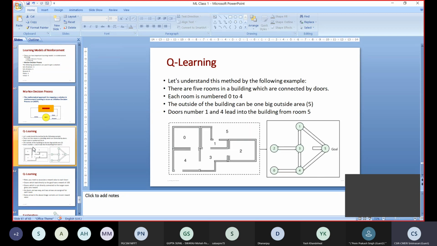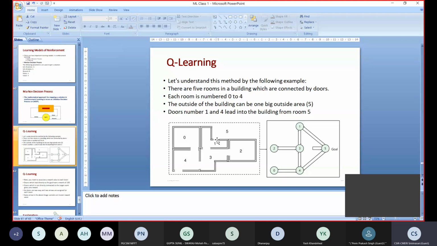That means doors which lead directly to number 5 give the reward 100. If I am in room number 1, I can go directly to number 5, that means I can go to the garden.